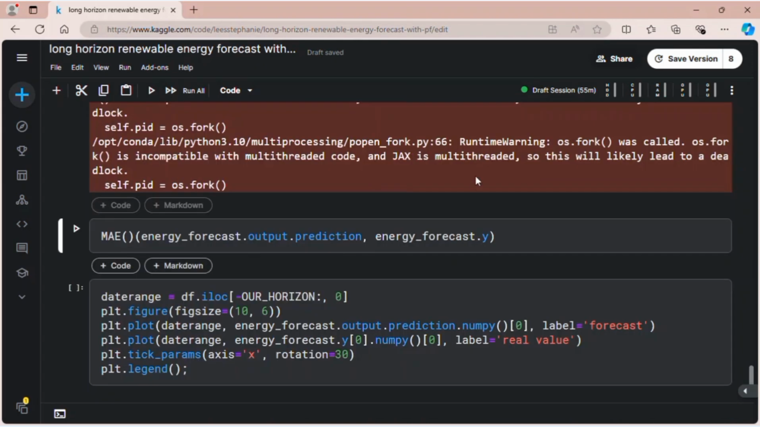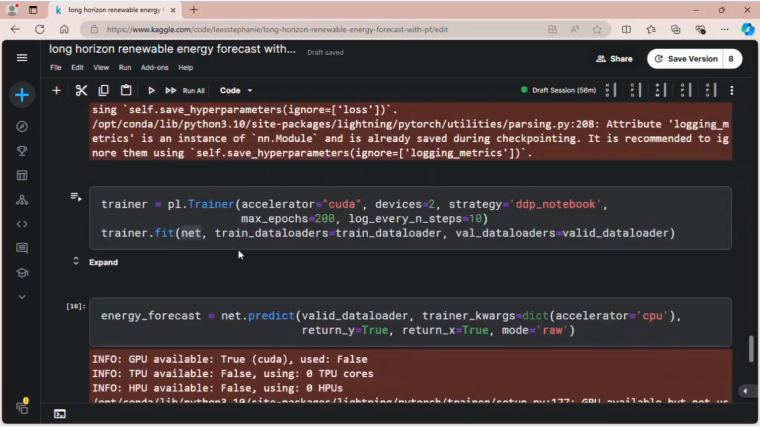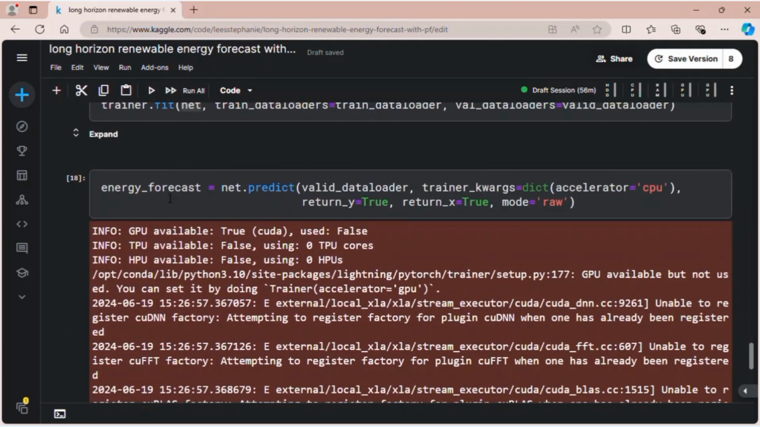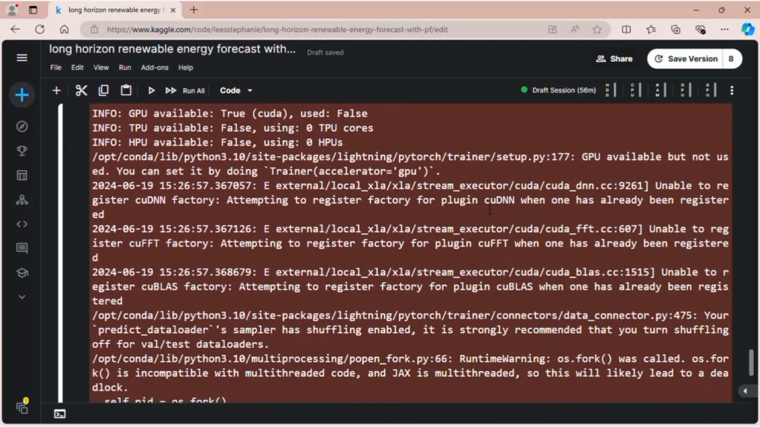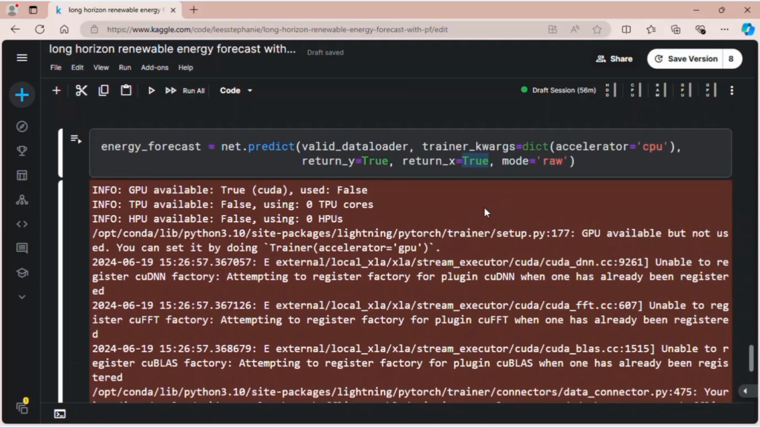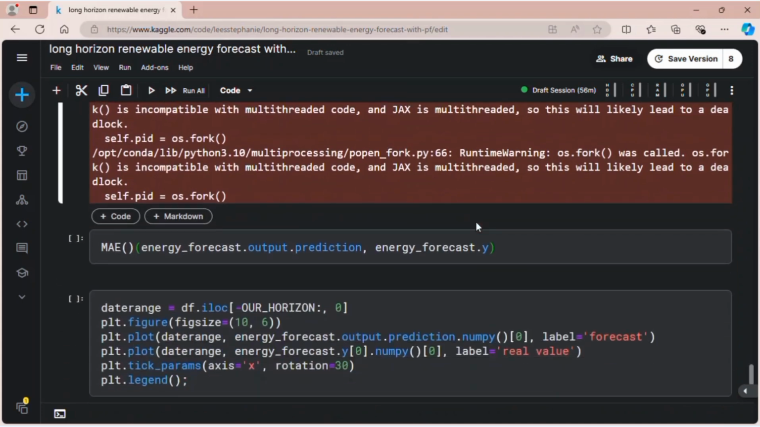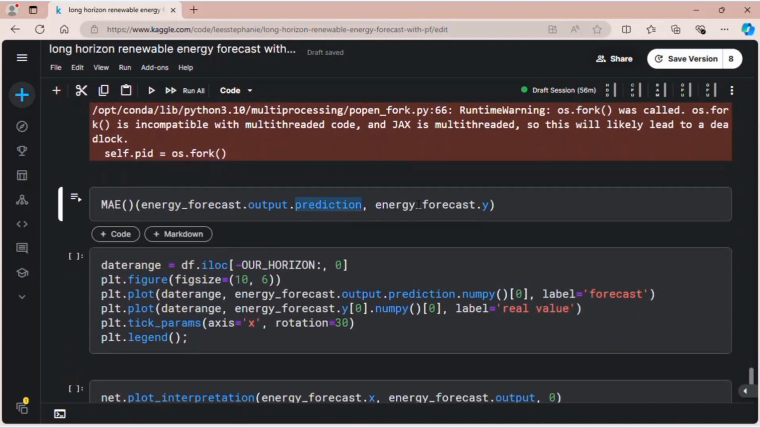Now that it is done, let's calculate the error using MAE. We put in the prediction and the real value. When we predicted earlier and saved it to the energy forecast, we set return y to be true and return x to be true as well. Return y means returning the real value as well, so we can access the real value and the prediction from just one object.